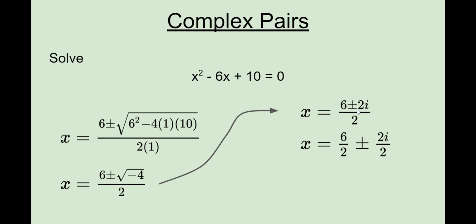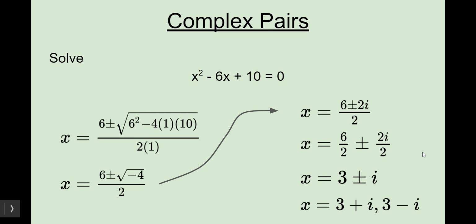So we can split them up, or since the 2 goes into the 6 and the 2, I like to split them up. So then you can see 6 divided by 2 is 3, so this is just 3 plus or minus i. So the solutions to this quadratic equation are x equals 3 plus i and x equals 3 minus i. All right, those are our 2 solutions.